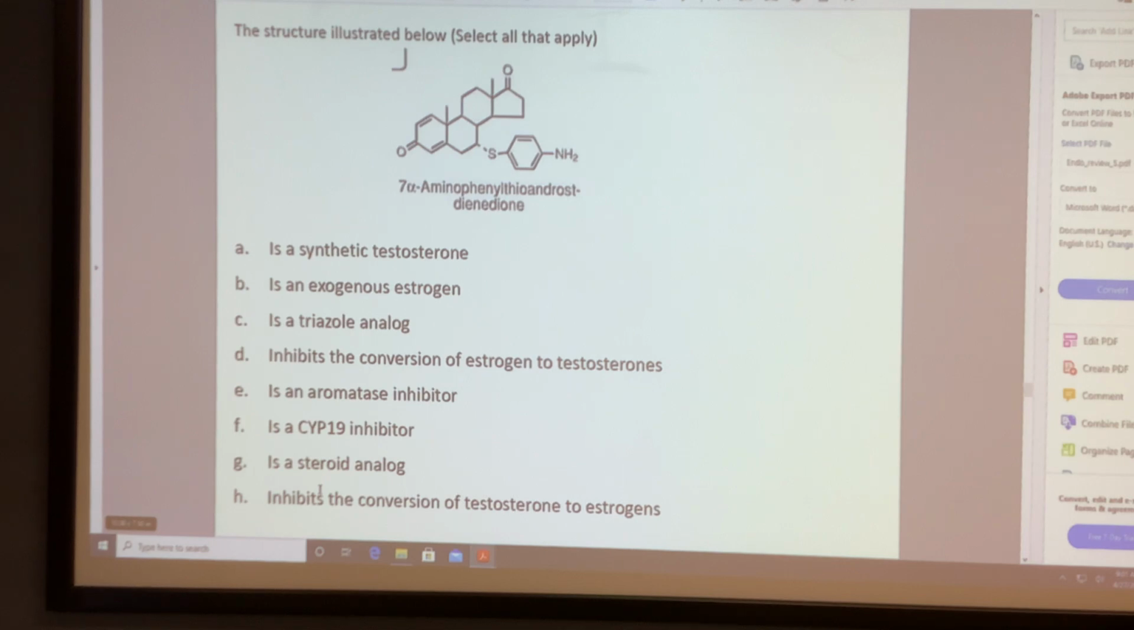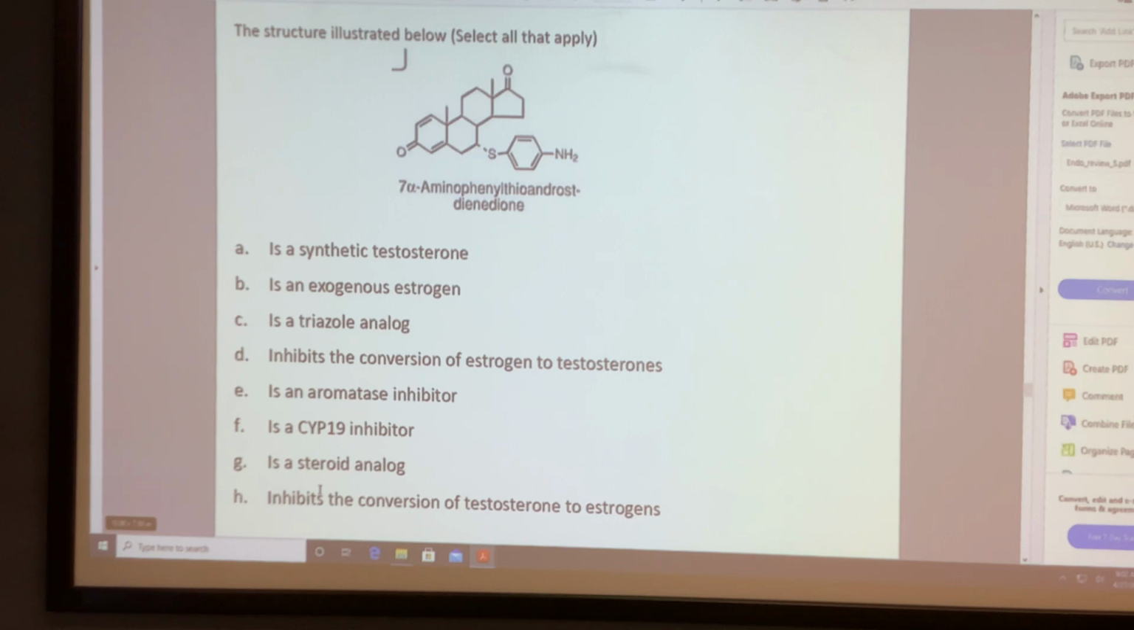Who has signed it? A. A is right. It's a synthetic testosterone. That is right. F is correct. Why is it? This is not a synthetic testosterone. No. Oh, it's not. Yeah, it's an aromatase inhibitor. So E is right.